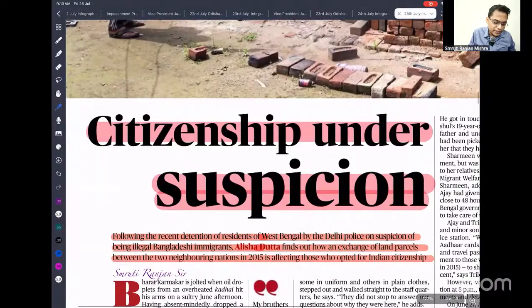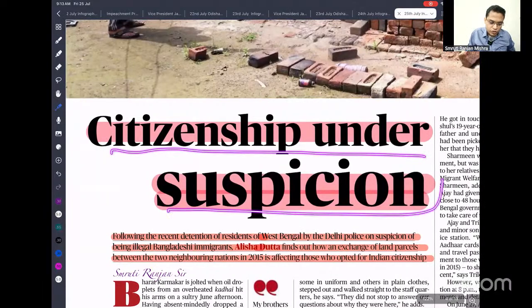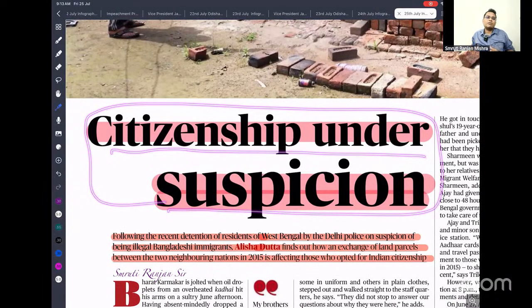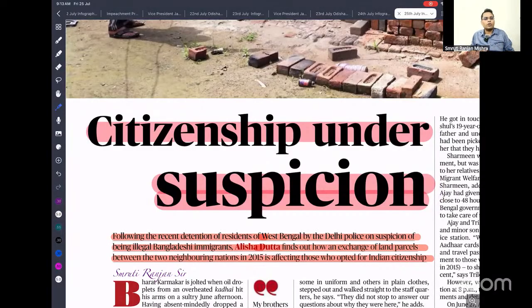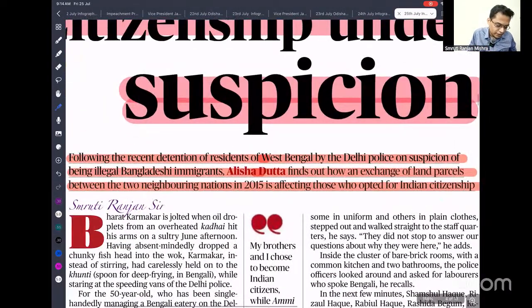So the next one is citizenship under suspicion. Recently we have seen a crackdown against illegal migrants all over India, particularly those from Bangladesh and Myanmar. Following the recent detention of residents of West Bengal by Delhi police on suspicion of being illegal Bangladeshi migrants, find out how the exchange of land parcels between two neighboring nations in 2015 is affecting those who opted for Indian citizenship.